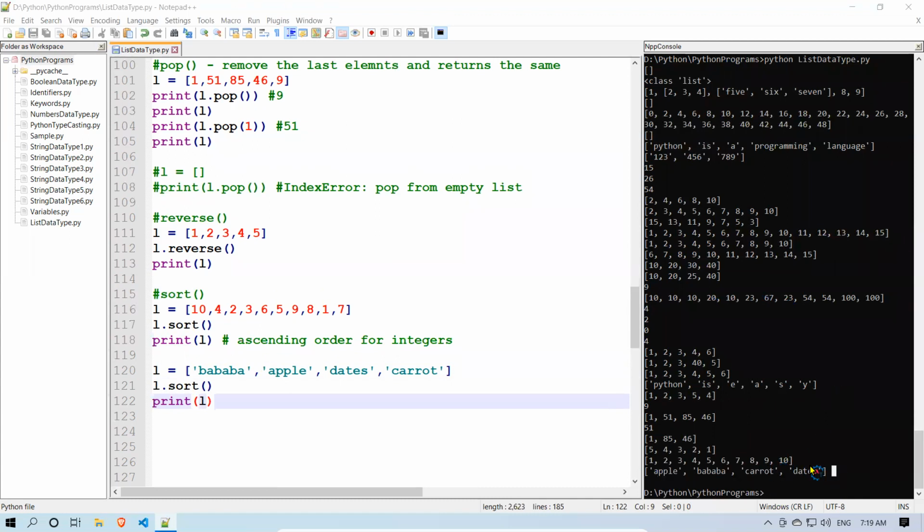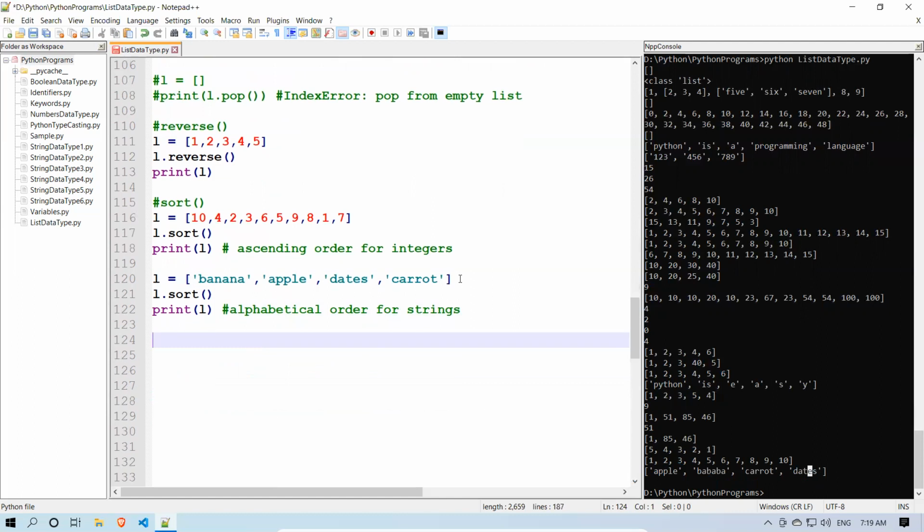You see that? A, B, C, D means it is alphabetical order. Alphabetical order for strings.